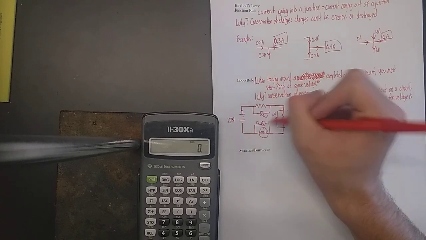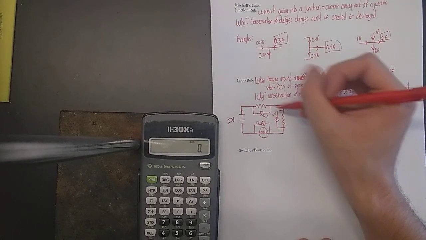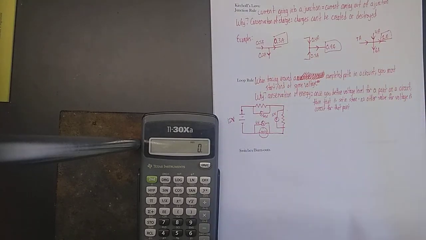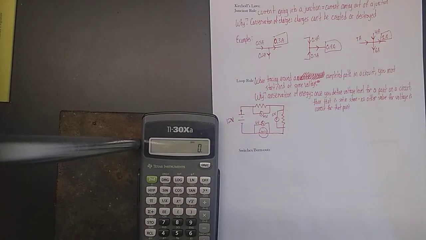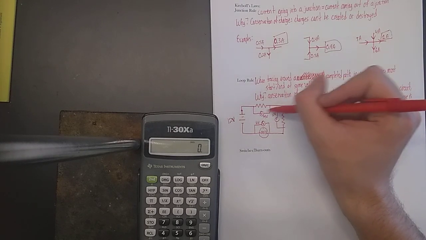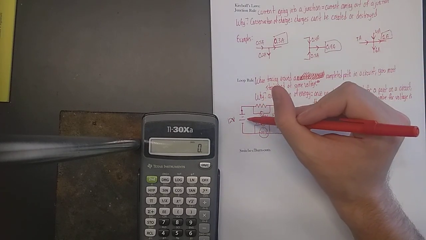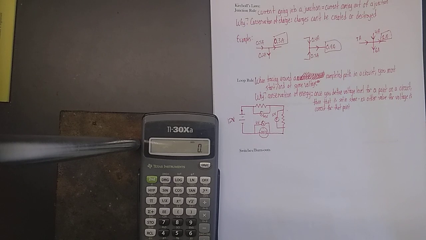The whole point of a circuit is that even though these resistors and the lamp are dissipating energy, giving it off, the battery is supplying enough energy so that the amount of energy flowing through the circuit at any one point is the same. The amount being dissipated by the resistors and the lamp is the same as the amount of energy coming out of the battery.